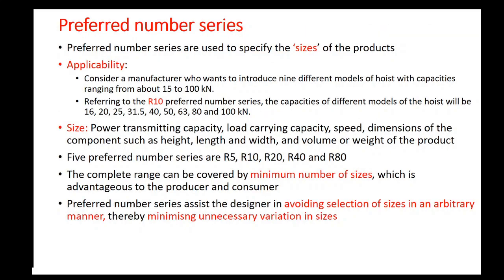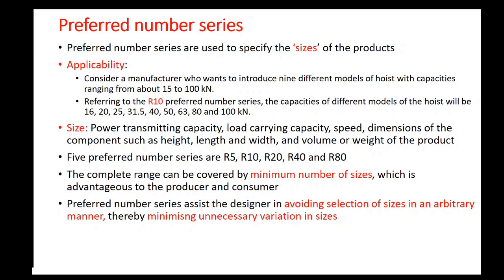Let us discuss about the preferred number series. Preferred number series are used to represent or specify the sizes of the products. By size, it may mean power transmission capacity of the product, or load carrying capacity, speed of rotation, or any dimensions such as length, height, width, etc., or its volume or weight.